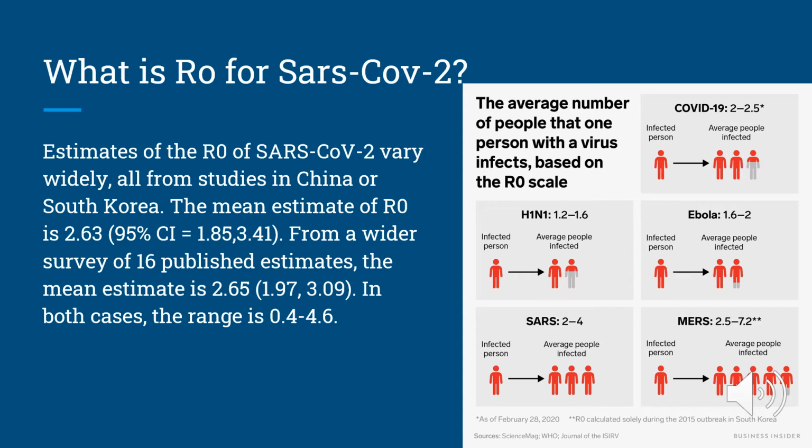Today I'm going to present what the R0 number for SARS-CoV-2 is. Estimates of the R0 of SARS-CoV-2 vary widely. From studies in China or South Korea, the mean estimate of R0 is 2.63. From a wider survey of 16 public estimates, the mean estimate is about 2.65. In both cases, the range goes from 0.4 to 4.6.